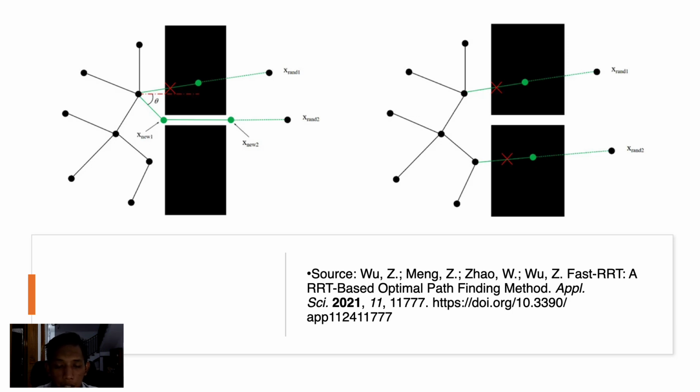If h, which is the connection between X near and X new, is obstacle free or collision free, then they will be added to the tree. Otherwise, another random state will be sampled by Fast RRT. And fast expand enables the random tree of the Fast RRT algorithm to pass through narrow channels quickly. So this one is the traditional way, and this one is after conducting fast expand or random steering.